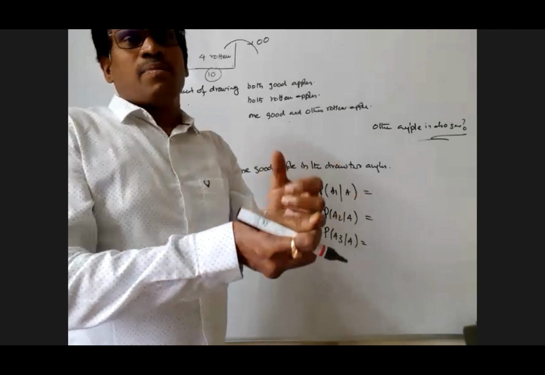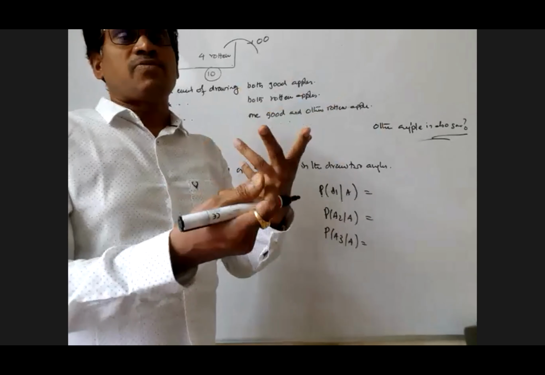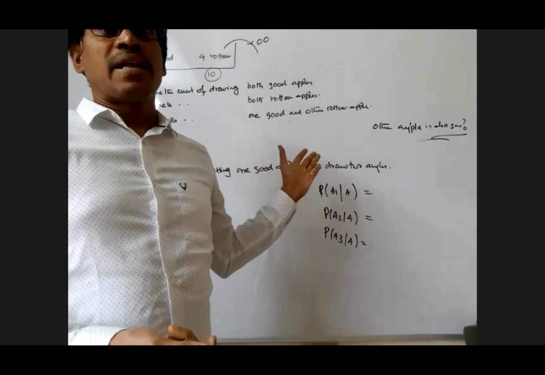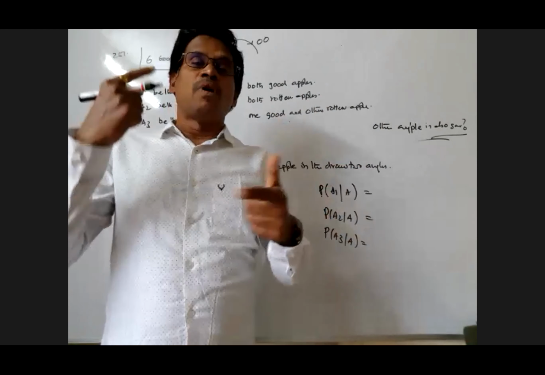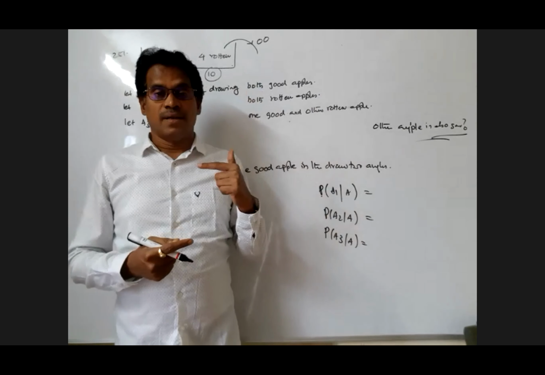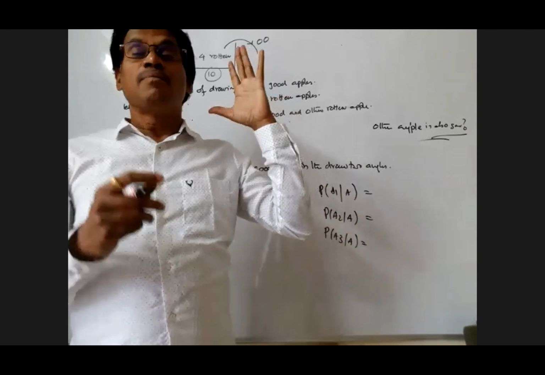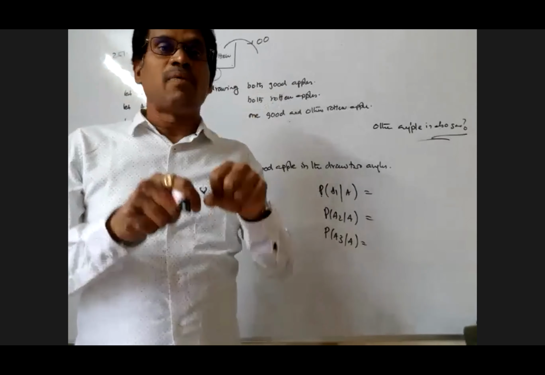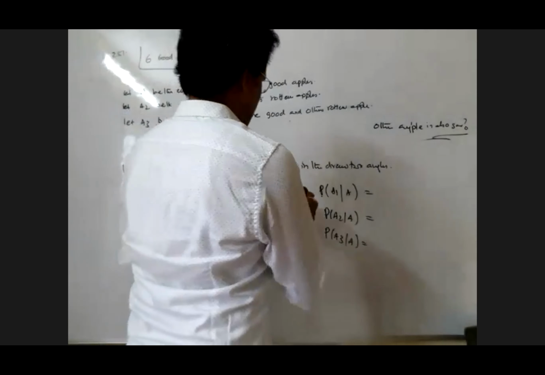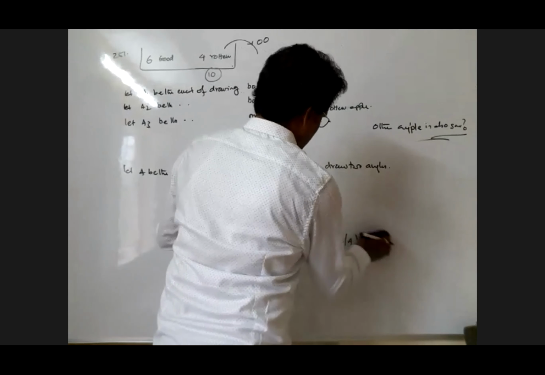Yes, my dear. Clearly understood, because we are drawing two apples here. The events that happen are about good apple and bad apple. That's the reason. The problem is related to good apple: one good apple is there, what is the probability that the other one is a good apple? Depending on the context, we have to choose the events. What is A1, my dear? Maybe both are good, maybe both are bad, or one of them is good and the other bad. You understood, my dears? Then directly we have to find out the probability of A1 given A.